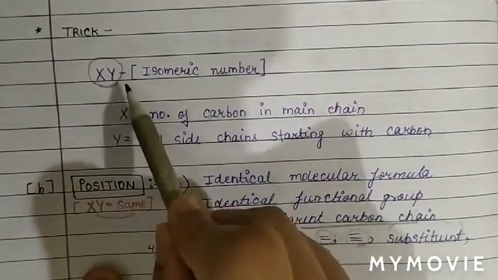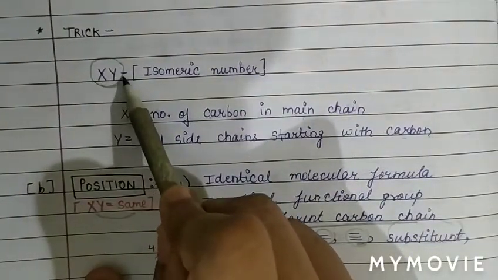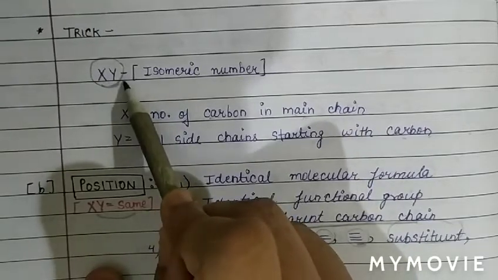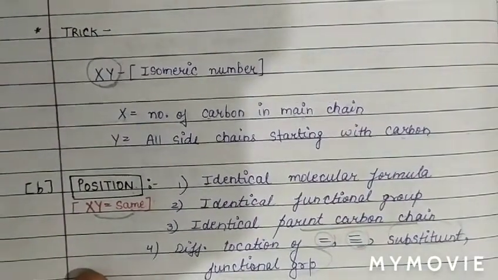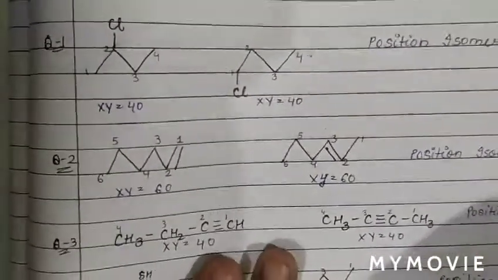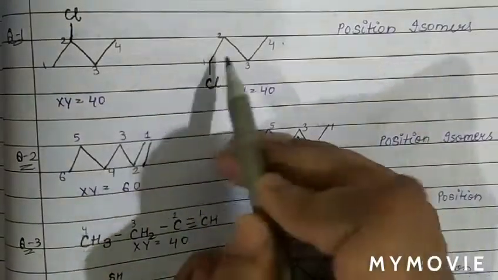If the xy number is different for two compounds, then we call them chain isomers. If for two isomers the xy number is the same, then we call them position isomers. Now we will do questions. So question number 1, we have to identify the relation between these two isomers.